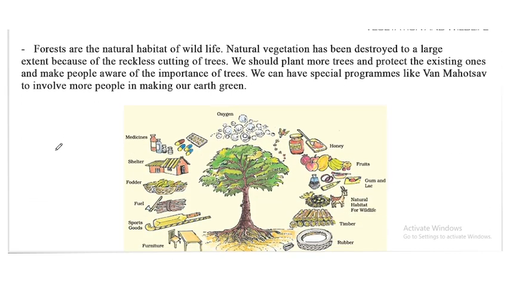Forests are the natural habitat of wildlife. So they also protect the wildlife. Natural vegetation has been destroyed to a large extent because of reckless cutting of trees. This is because of human action. We should plant more trees, protect the existing ones, and make people aware of the importance of trees. We can have special programs like Van Mahotsav to involve more people in making our earth green.